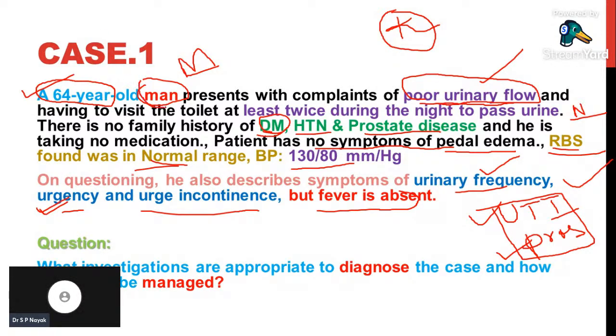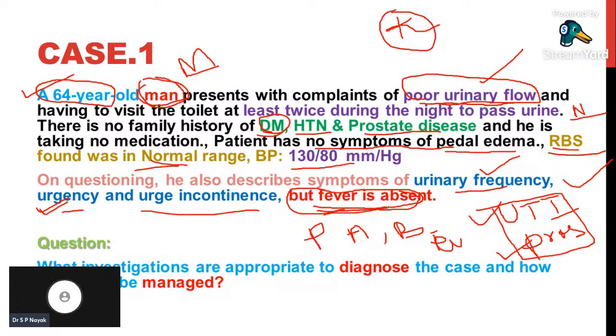In male patients, urinary tract infection is seen very less commonly, and here the patient has no fever. If we suspect that the patient has urinary tract infection, the patient will have flank pain, sometimes abdominal pain, body pains, and fever.